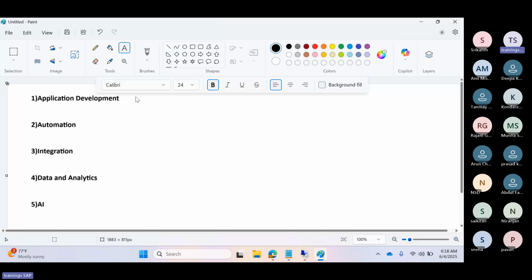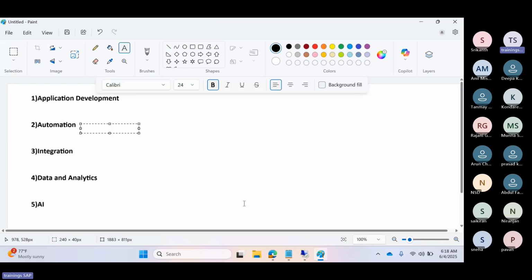Like low code, build apps, work zone, business application studio, mobile services, runtime services, and other documentation services here. So transports, alerts configuration, the automation pilots, all of these come under the application development related category.